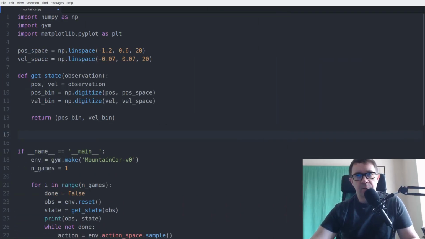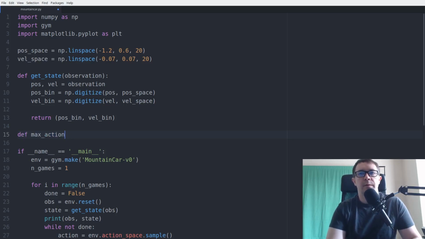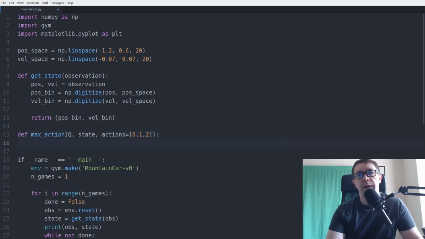Okay, so the first thing I want to do is to code up that max action function, and we need to do this because the NumPy argmax function won't quite do precisely what we want, because we're going to be dealing with a dictionary. So let's go ahead and do that first. And that max action function takes in Q, the current state, and we're going to want to know the action space. For this environment, it is a set of integers 0, 1, and 2. So we have to go from a dictionary representation to a NumPy array representation, so let's do that.